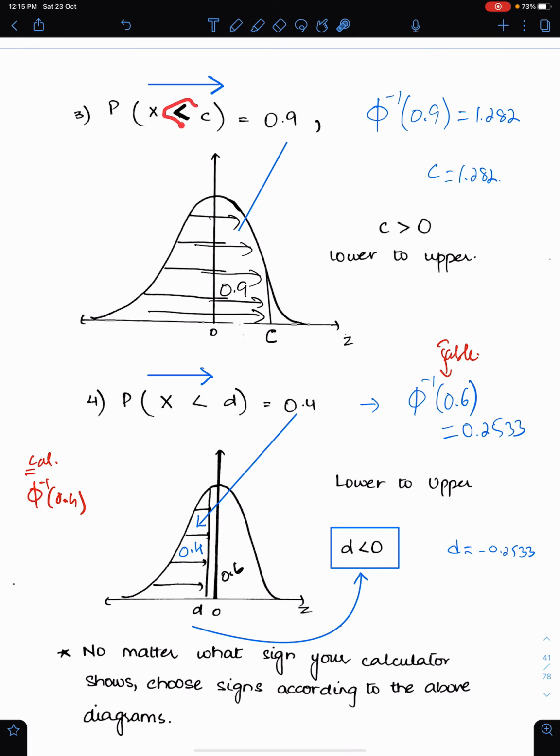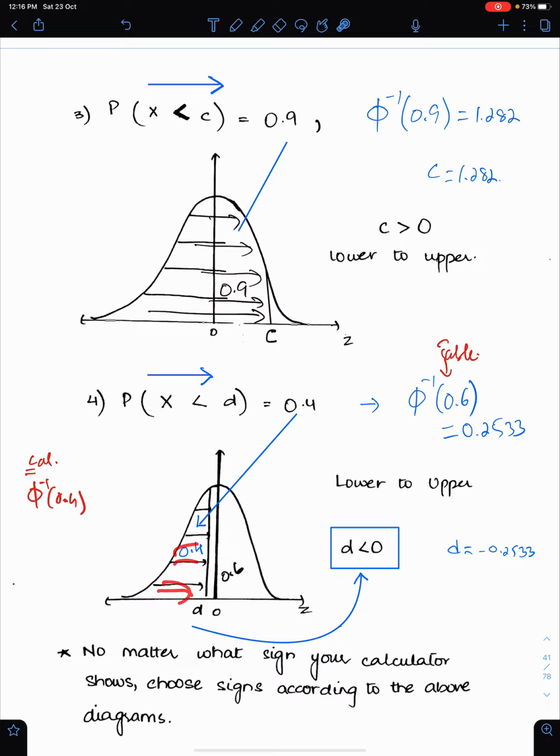Well, for the less than sign, we shade the area in this way. Since this area is greater than 0.5, we have to cross the central line, and this constant is here. This is positive. Phi inverse 0.9 is 1.282, and C is 1.282 because C is positive according to this sketch. Again, we have to shade in this direction, but the area is less than 0.5, so we have to stop before this central line.